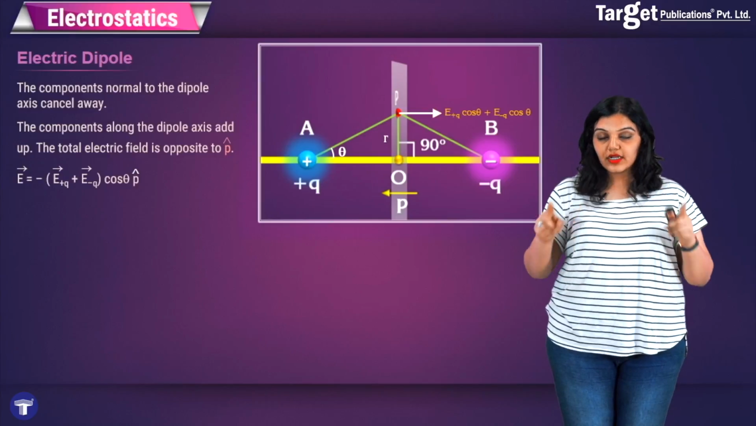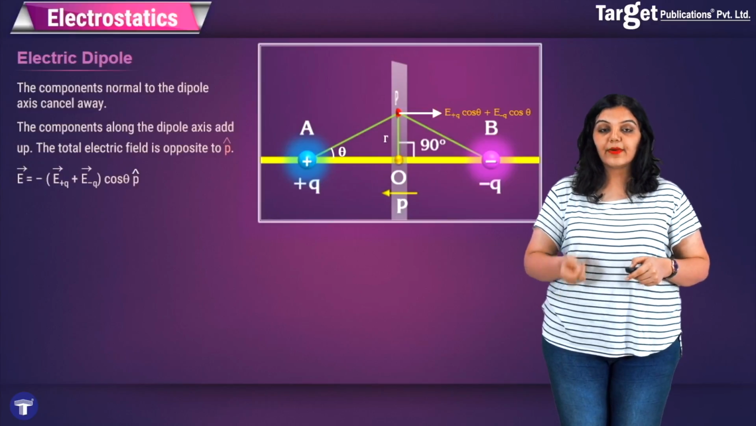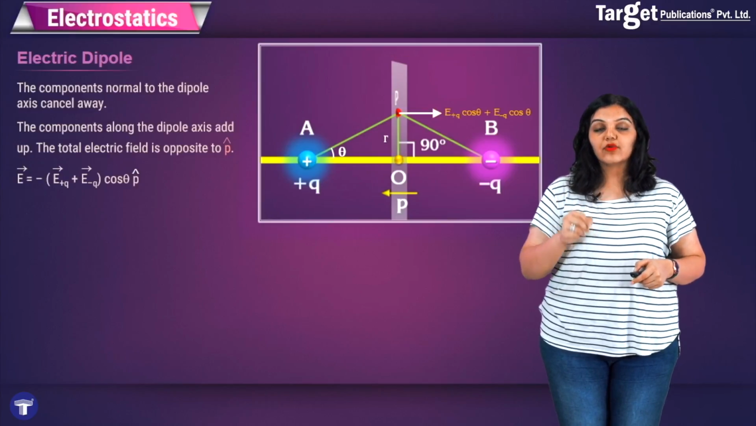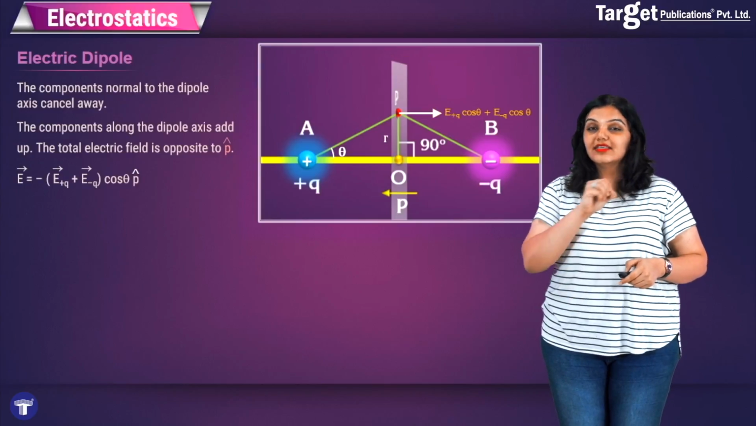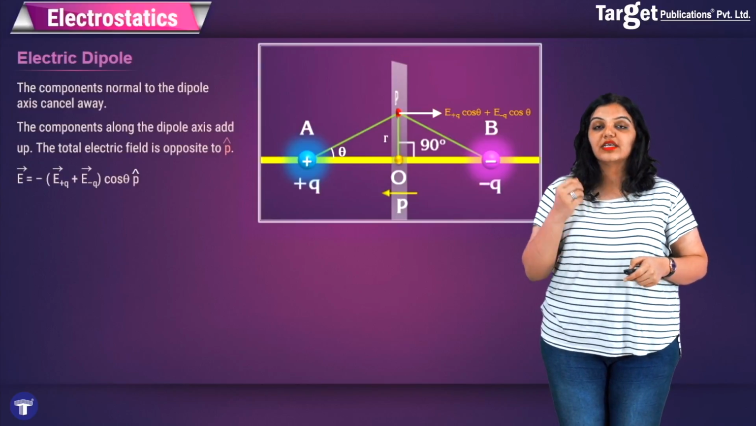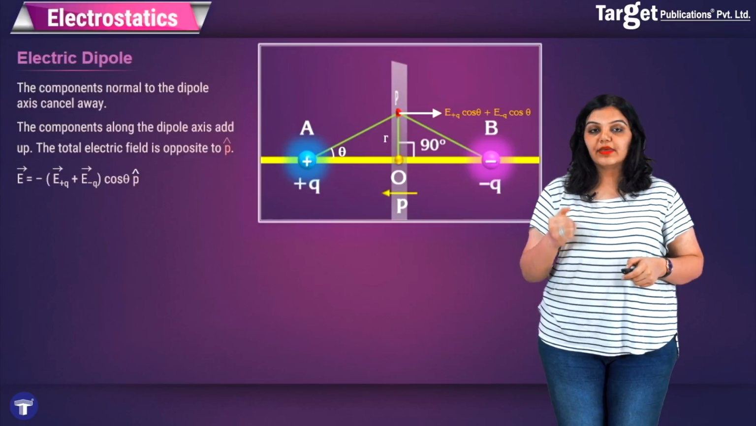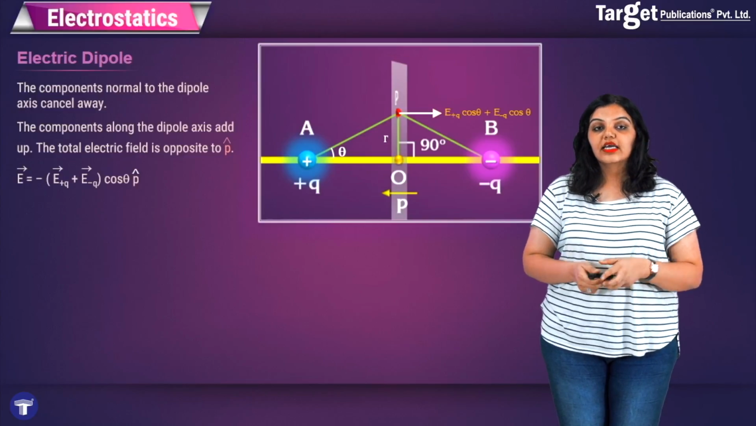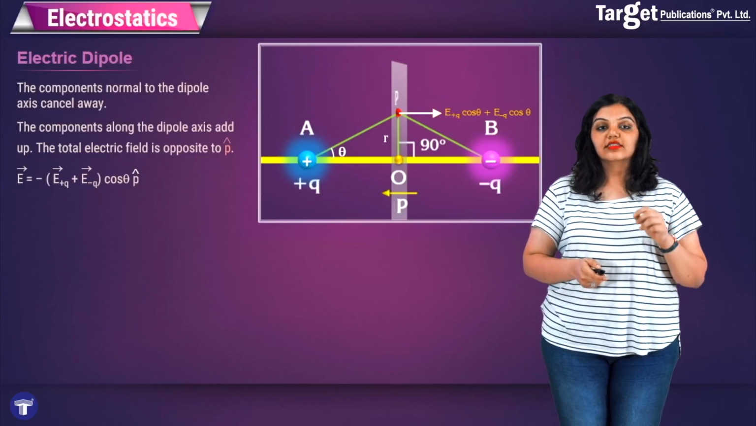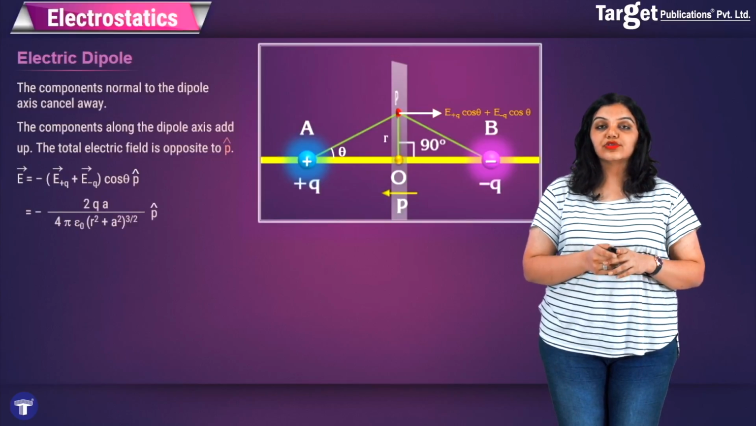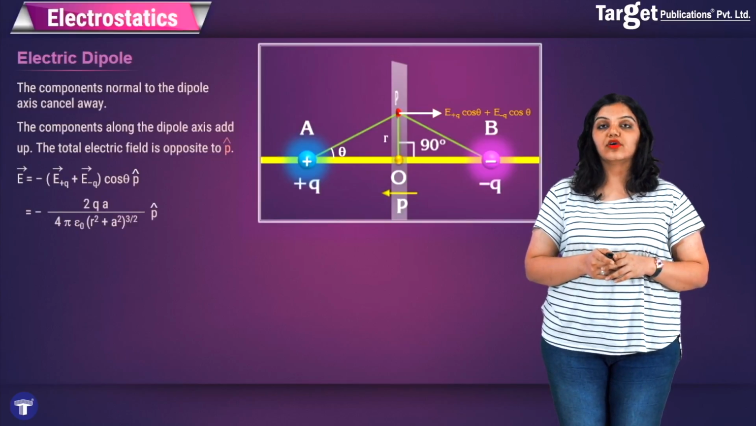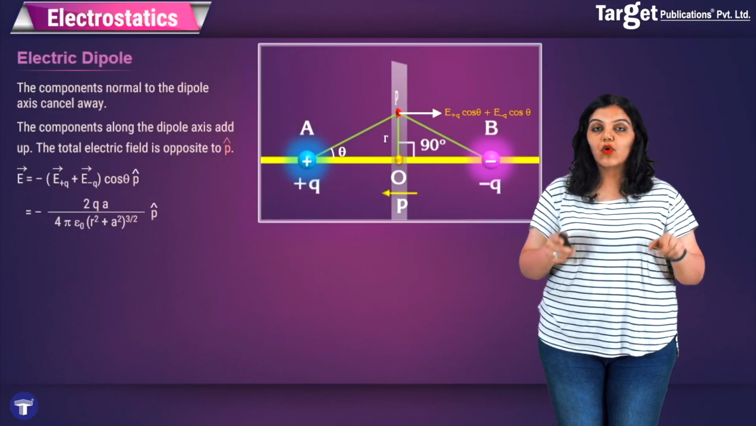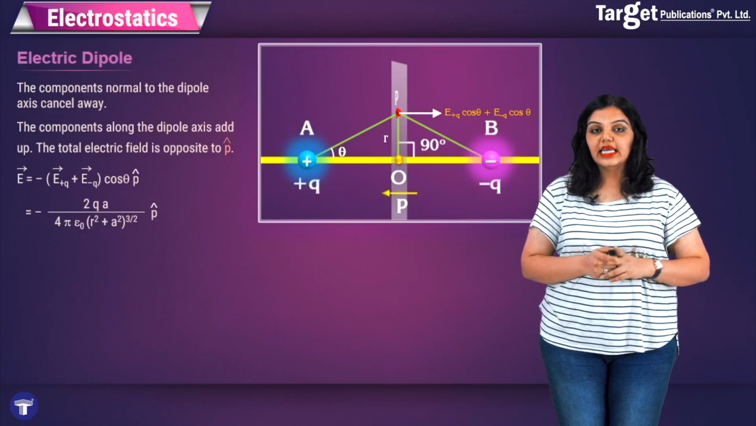Also note that the total electric field is opposite to P cap, and therefore we say that E bar, which is the total field at point P, is minus (E plus Q plus E minus Q) cos theta P cap. The minus comes from the fact that it is opposite to P cap. Therefore, we get the final answer: the electric field is equal to 2qa upon 4 pi epsilon naught (r square plus a square) the whole raised to 3 by 2, P cap.